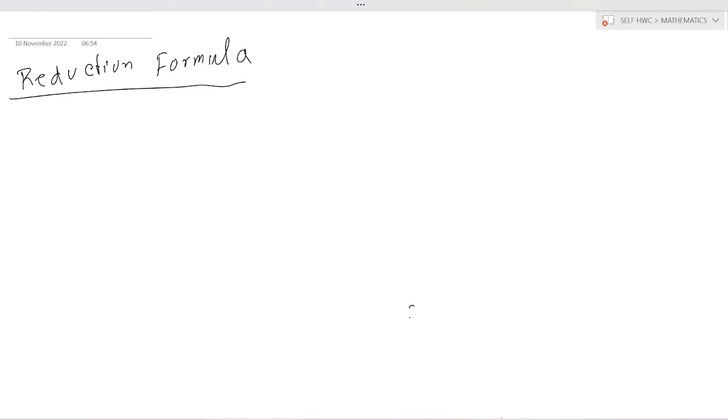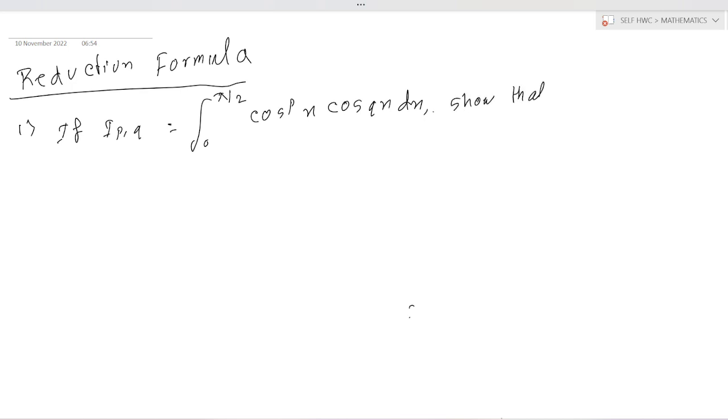Okay, first question. If I_pq is equal to the integration from 0 to pi by 2 of cos to the power p x cos q x dx, show that I_pq is equal to (p plus q) I_{p-1,q-1} is equal to p into (p minus 1) by (p square minus q square) into I_{p-2,q}.